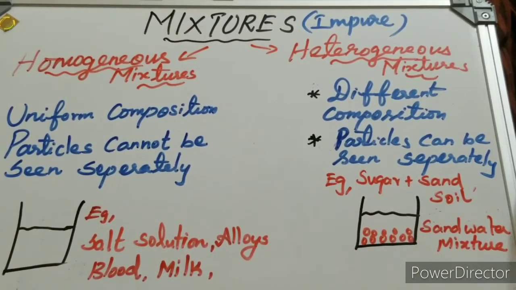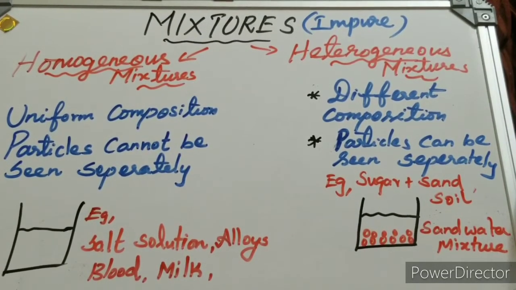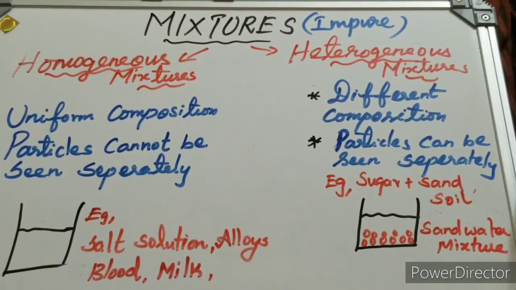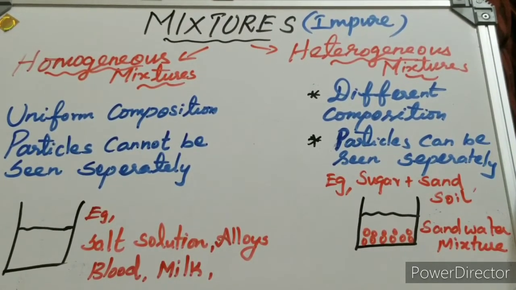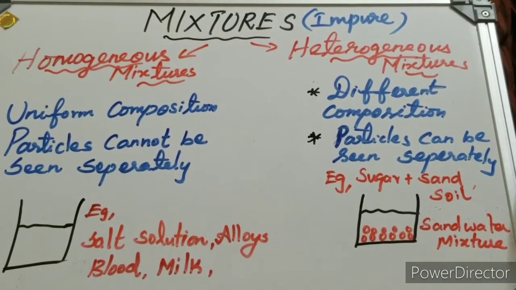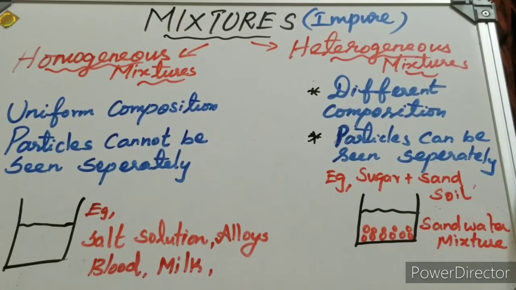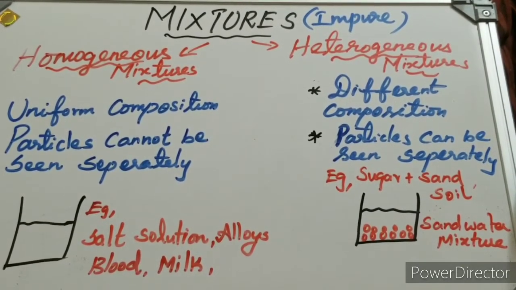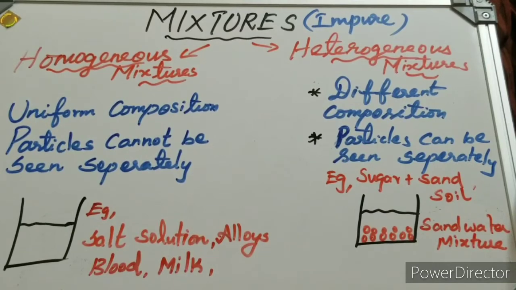Another example: take a cup of milk, add a small amount of cornflakes and mix together. This is also a mixture. In cornflakes with milk, we can see the milk and cornflakes separately, and we can feel the different tastes of milk and cornflakes separately. They have different compositions and different properties, and the particles can be seen separately. Such mixtures are called heterogeneous mixtures.